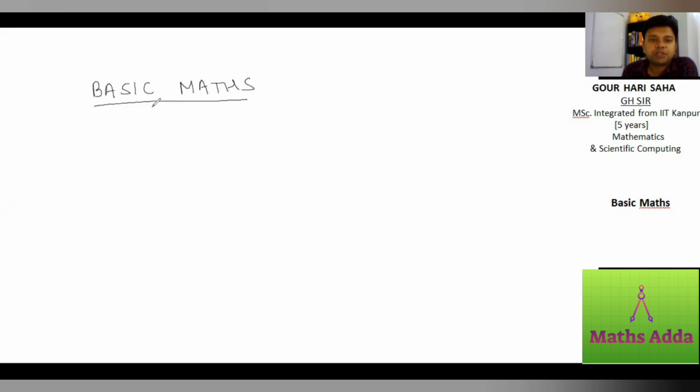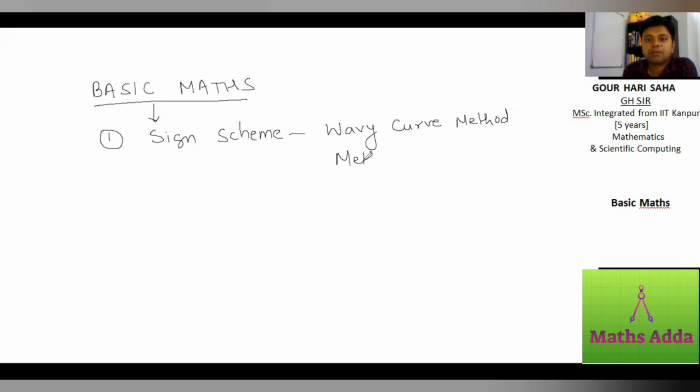We will be doing 5 chapters under this heading. That is, first one, sign scheme. It has more names: Vedic curve method. Sometimes it is also called method of intervals.